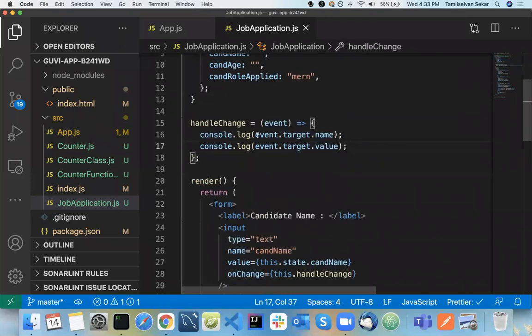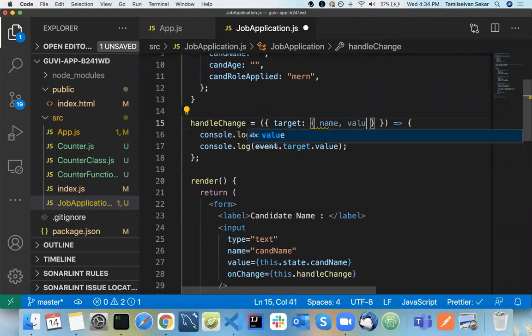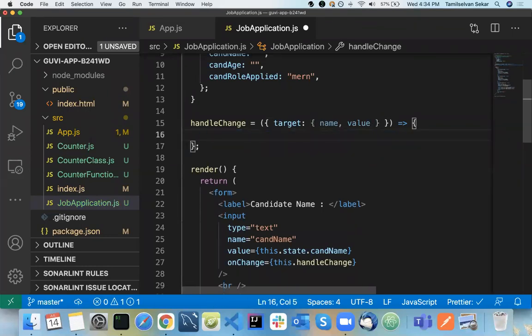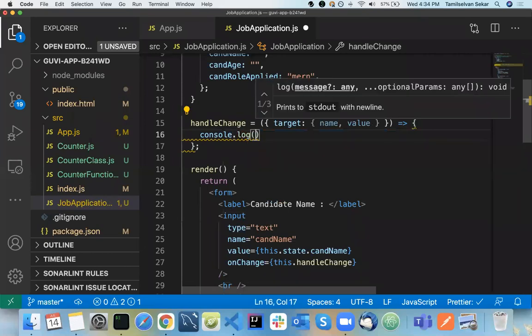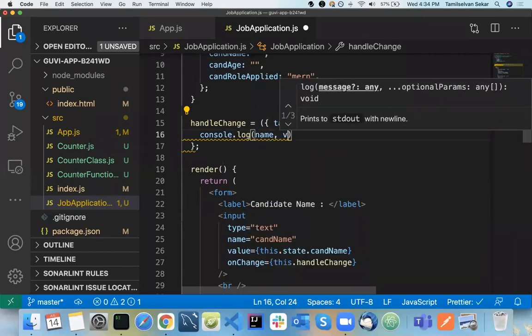Since this is an object, I'm going to use object destructuring. Inside event, I have the target attribute, and inside the target attribute what I need is name and value. So again, inside target, I'm going to do an object destructure. This is what I covered in the first class, the basic class. So if I type in here console.log of name, comma value.